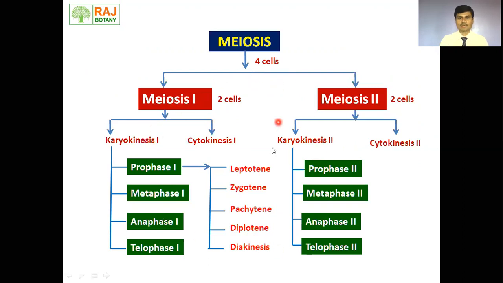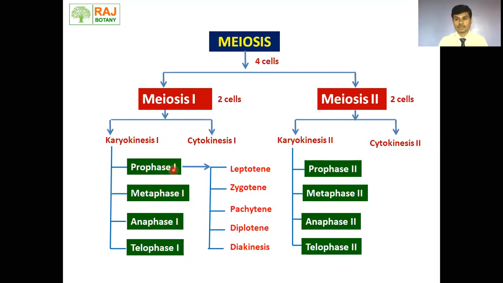This is a single snapshot of the whole process of meiosis, which takes place in two parts, meiosis first and meiosis second. Meiosis first again takes place in karyokinesis first and cytokinesis first. Karyokinesis, we need to understand one point here. Karyos means nucleus, kinesis means division. Inside the nucleus, chromosomes are there. So, the chromosomes which are duplicated during the S phase of the interphase are made to separate during this karyokinesis, which again takes place in prophase first, metaphase first, anaphase first, and telophase first.